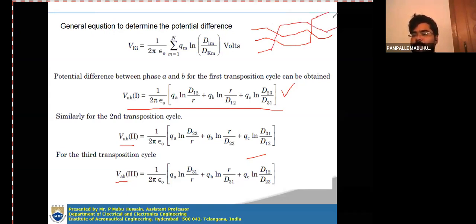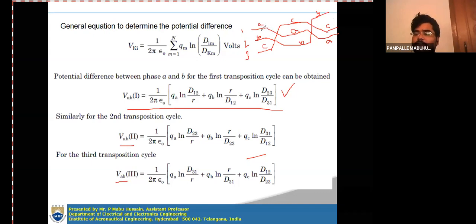So this transposition cycle you have to consider, and the positions you have to consider. Just in place of distances will change. Here you are having A, B, C. In the first section, distance between A and B is D12. In the second section, in the middle, the conductor is A, below conductor is B, and the above one is C. In the third section, it is A, then B, and C.